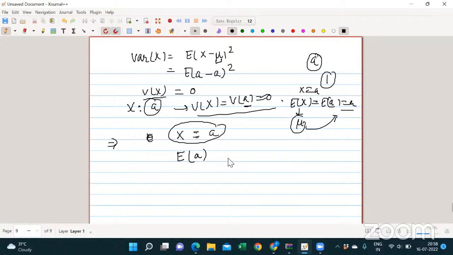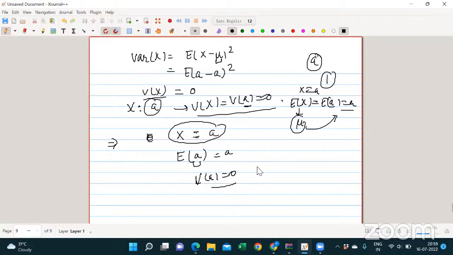That means x minus mu is 0, so x is equal to mu. So if mu is a constant, then x is also a constant. That is why we can prove that it's a constant. Expectation of a constant is the same as that constant. Variance of a constant is equal to 0.